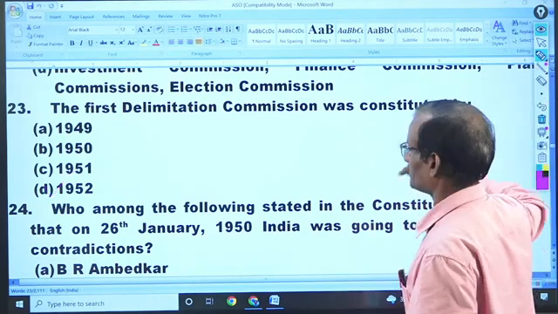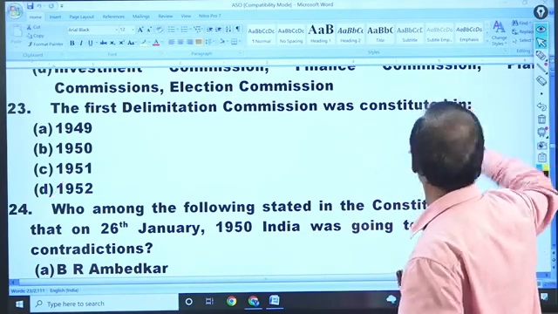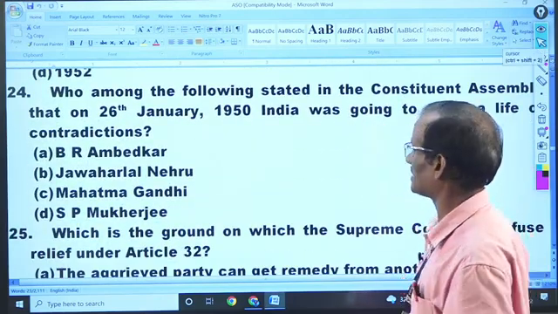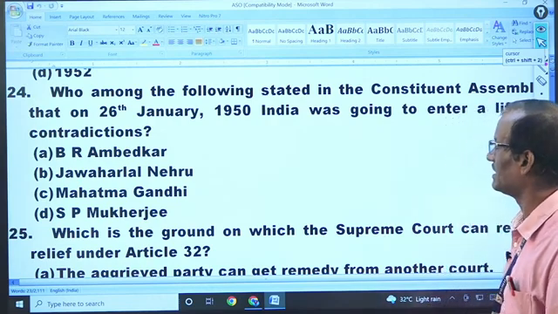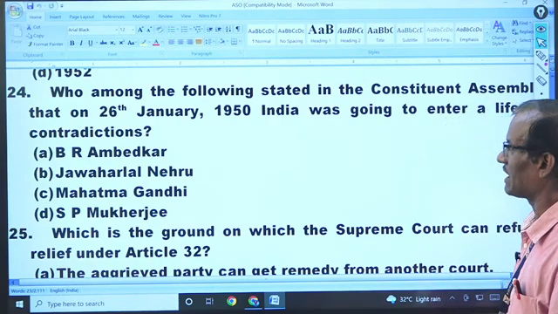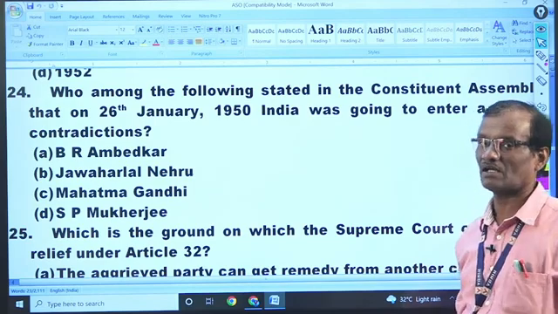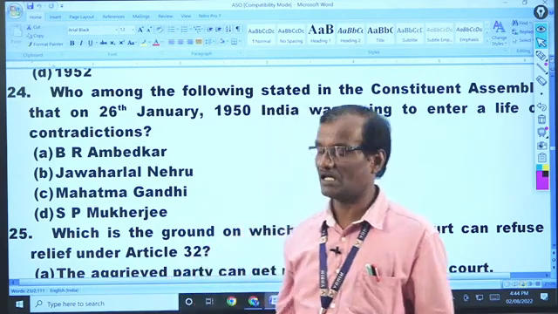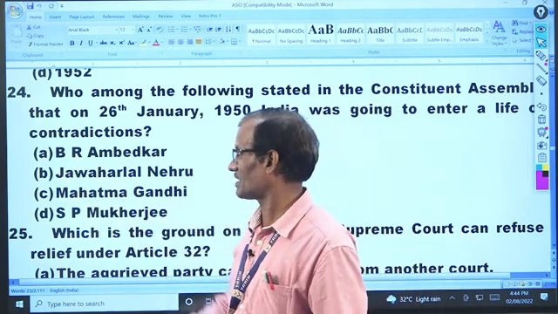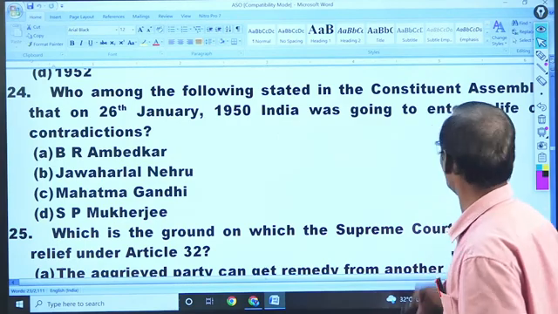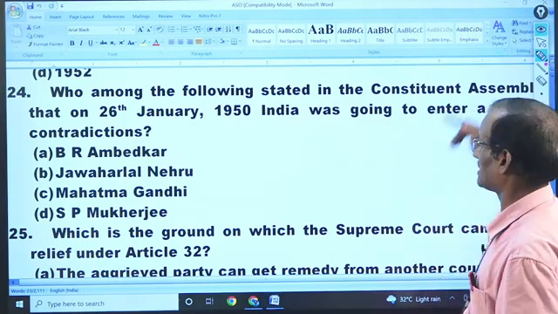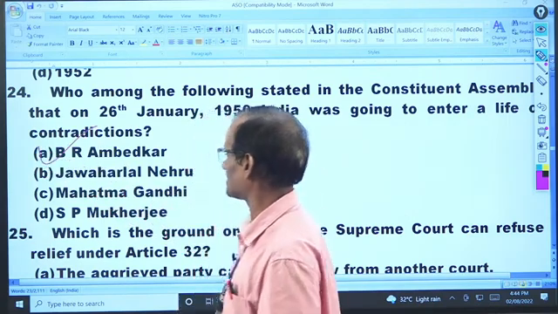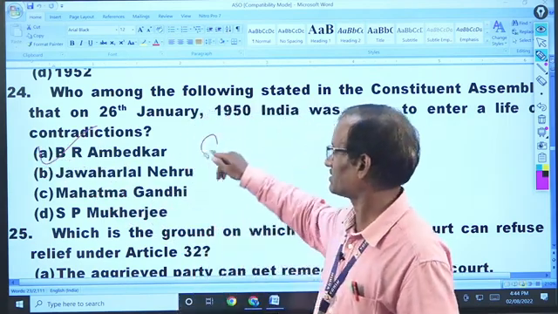Okay, now you can come to the question. Who among the following stated in the Indian Constituent Assembly that on 26 January 1950, India was going to enter a life of contradictions, of various opposite thoughts and beliefs? That was said by B.R. Ambedkar. He made this statement that India will enter a life of contradictions after 26 January 1950. He was right. So that is A.